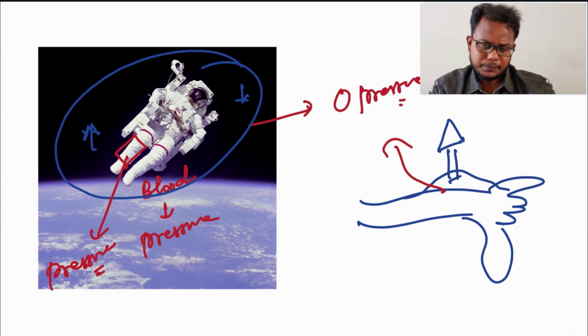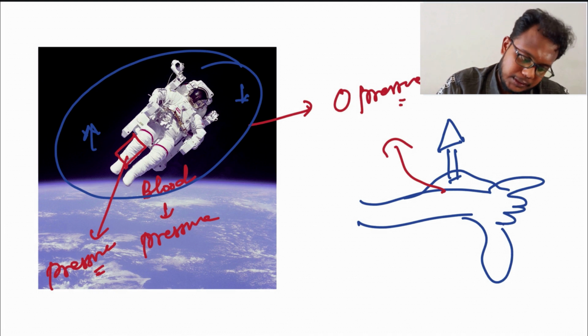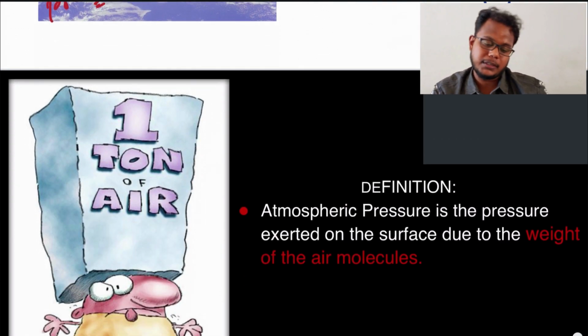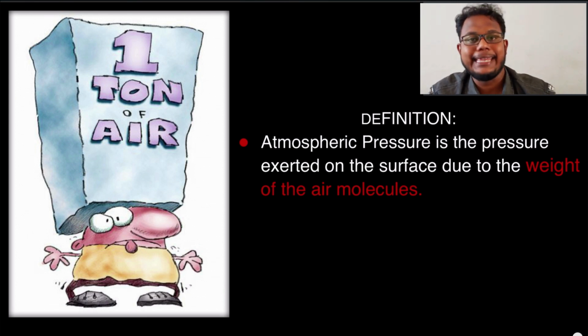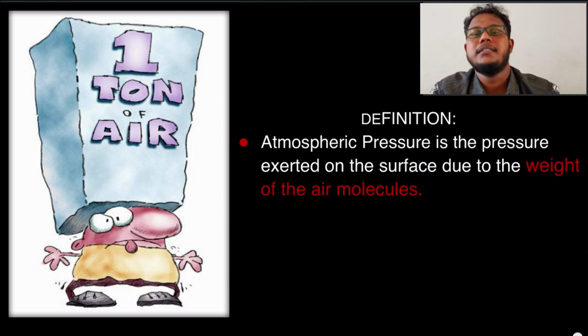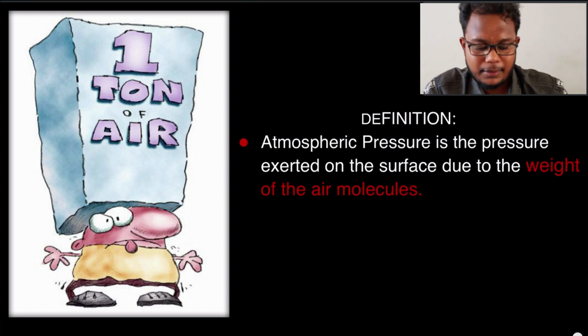Okay, so as we had seen, the atmospheric pressure. What is the definition of atmospheric pressure? Atmospheric pressure is the pressure exerted on the surface due to the weight of the air molecules present in the atmosphere. It is also balanced by our blood pressure, so we are not feeling that atmospheric pressure. Okay, can you deal with this? I think so. It is very easy for you.